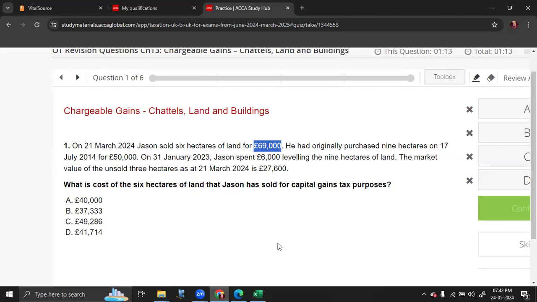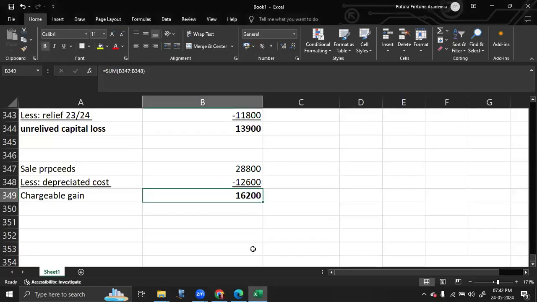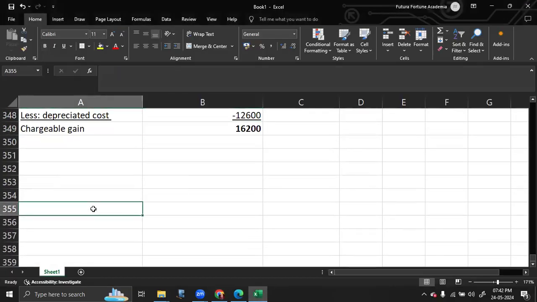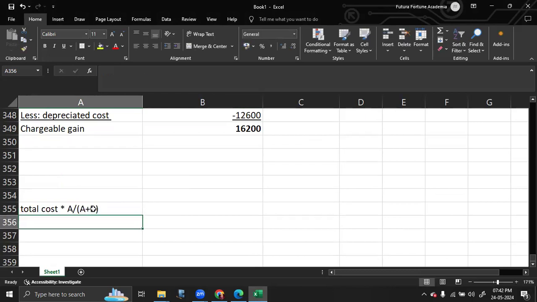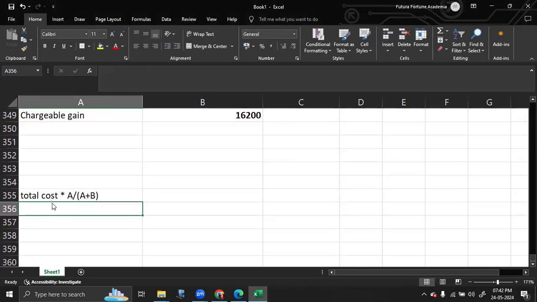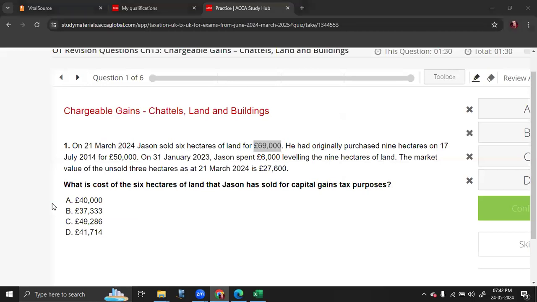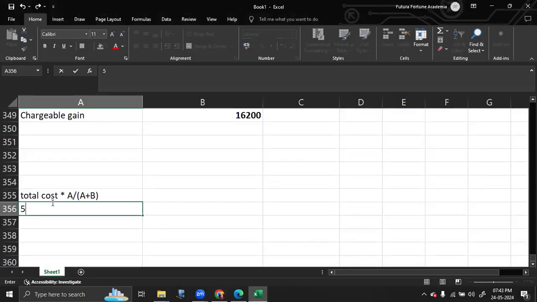So we need to get the cost of the 6 hectares. The cost of the 6 hectares is equal to the total cost times A divided by A plus B, where the total cost of the 9 hectares is not 50,000.